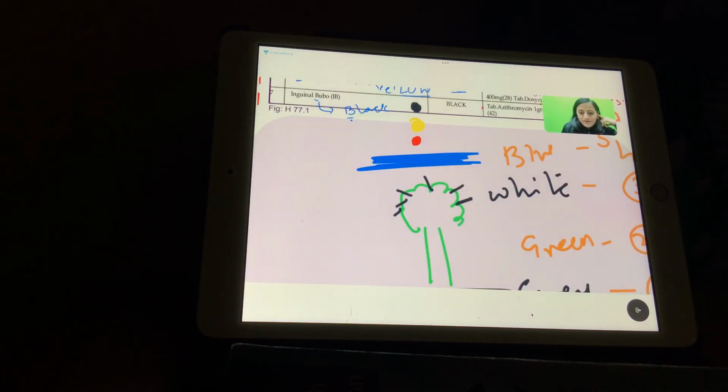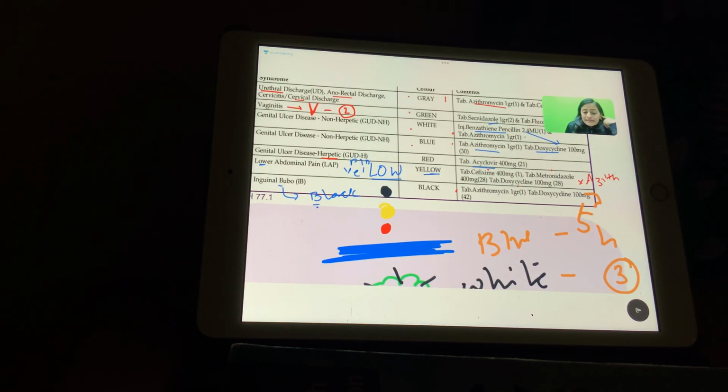So, right, that was azithromycin. Next one was acyclovir, which is present in STI kit 5, which is herpes.